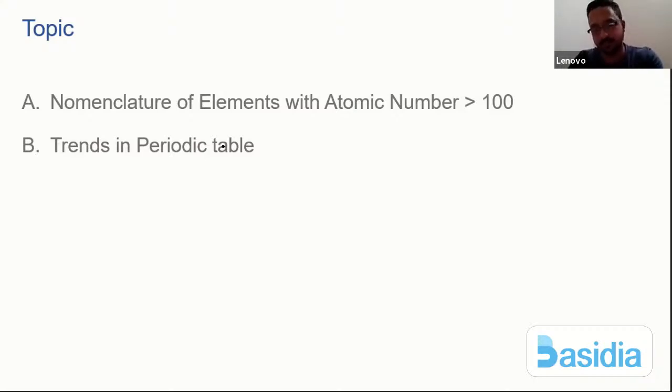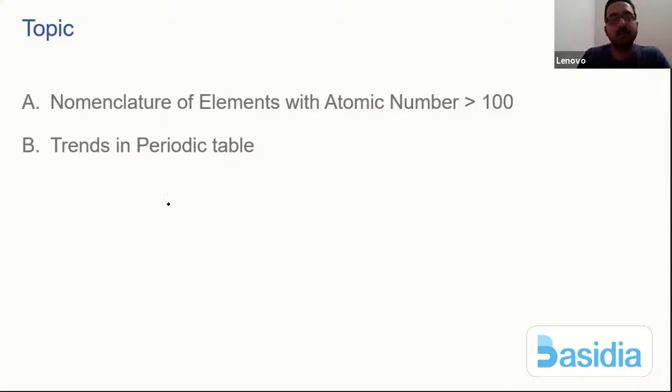Now you might have heard of atomic size, ionic size, then there's ionization energy, electron affinity, electronegativity, melting point and even density. All these characters, we simply call them the trends.